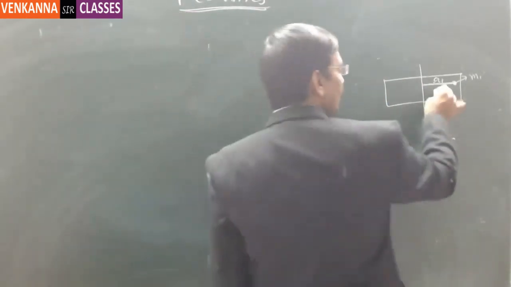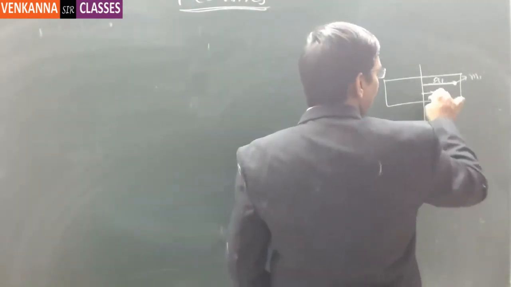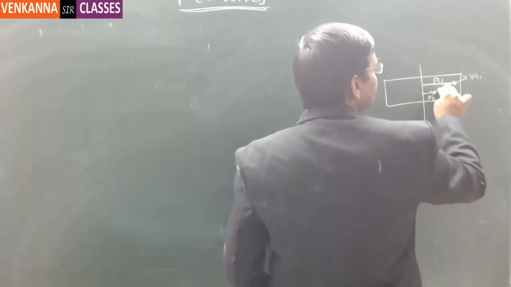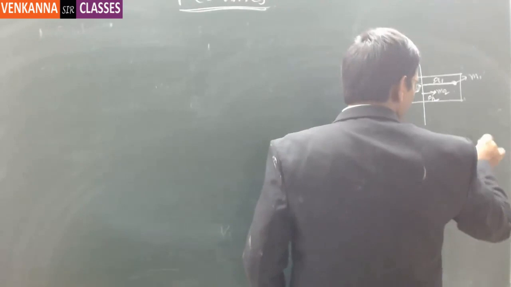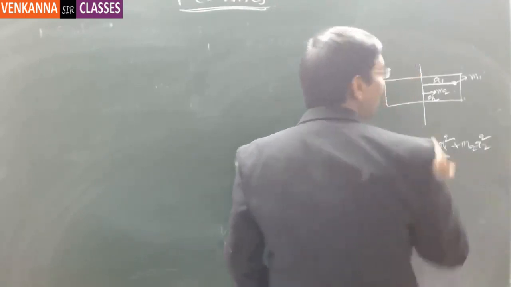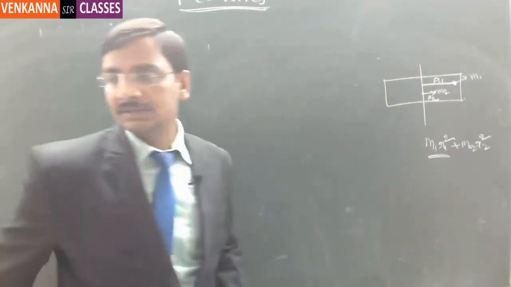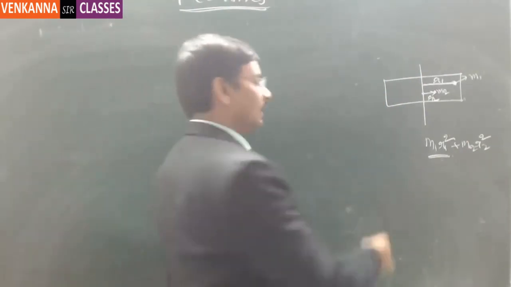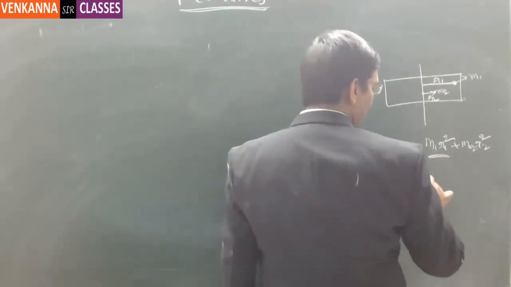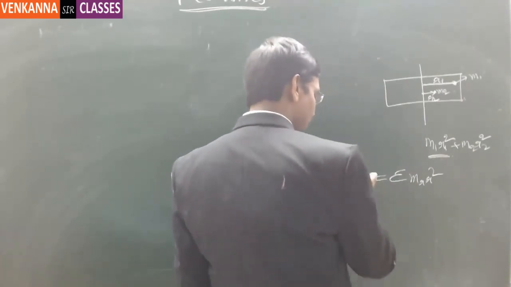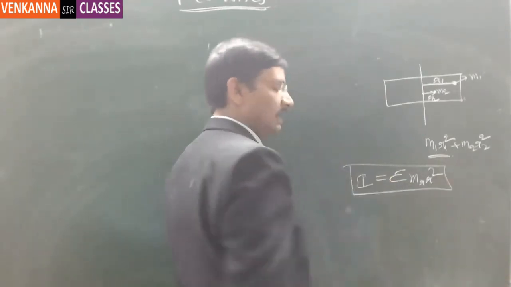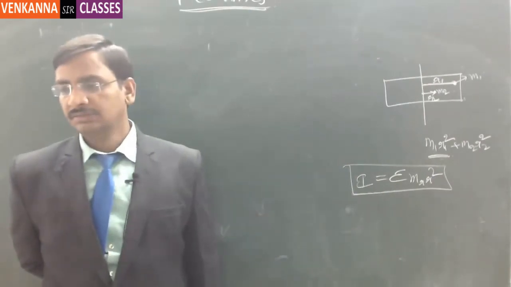So if I take one more particle here, with r2 radius and m2 mass, that means plus m2 r2 square. And then if you divide into infinite particles, all the particles together will make sigma m r square. This is nothing but the moment of inertia of any random body taken. Got it or not?